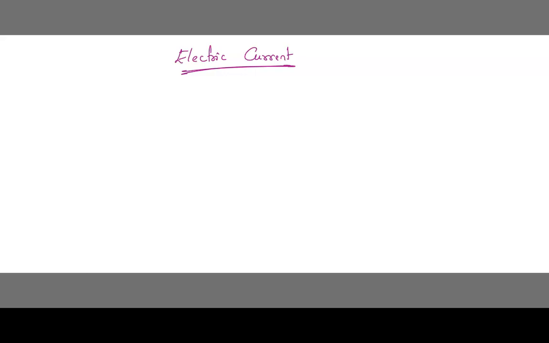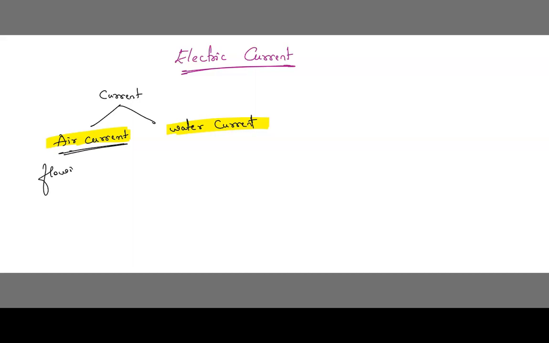If you have seen rivers, the flowing rivers, the flowing river constitutes water current.